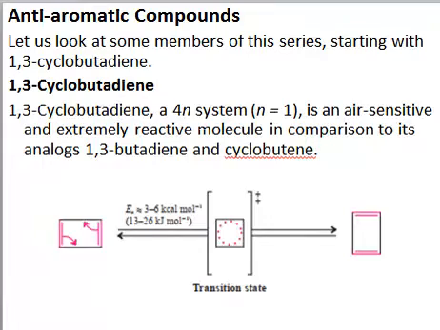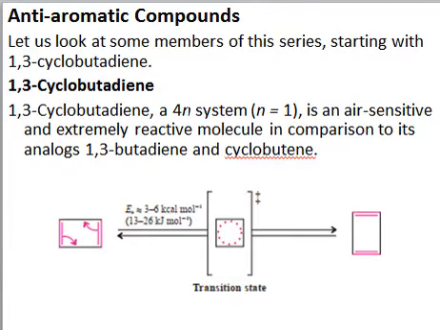Just for this purpose, we will take the example of 1,3-cyclobutadiene, right? So this is the cyclobutadiene system. It's planar, it's cyclic, it's conjugated, right? And it has 4n number of pi electrons, right? Why 4n? Because it has 4 electrons: 2 electrons in this pi bond, 2 electrons in this pi bond. So it has 4 pi electrons. So if n is equal to 1, this is a 4n system, right?